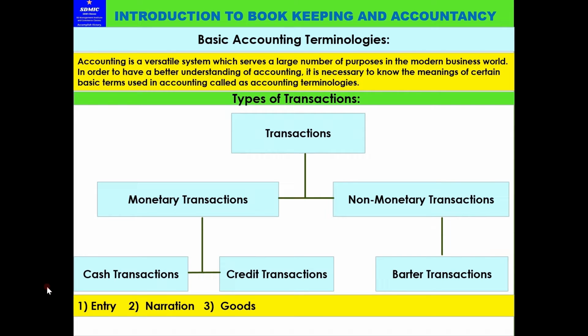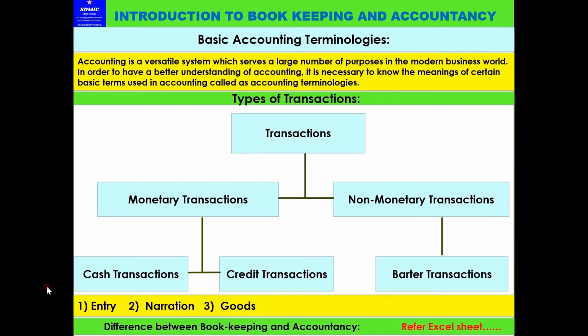Now also entry. The term entry means making a record in the register. Then narration: a small description of the entry, given below the record of each entry. Below each entry there is a small detail of the entry, and that is called a narration. Now goods, you know what goods are: material. Now the difference between bookkeeping and accountancy.